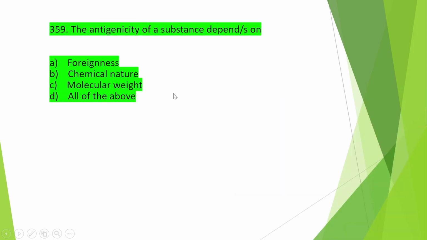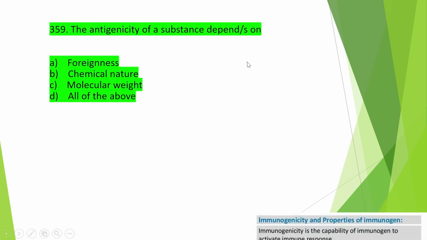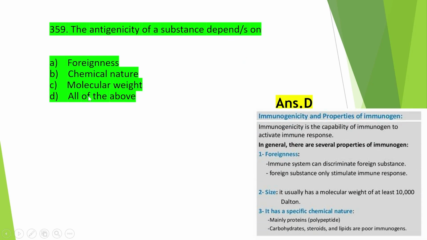Okay. So the next question is: the antigenicity of a substance depends on foreignness, chemical nature, molecular weight, or all of the above, and the right answer is option D, that is all of the above. So antigenicity depends on all these points.